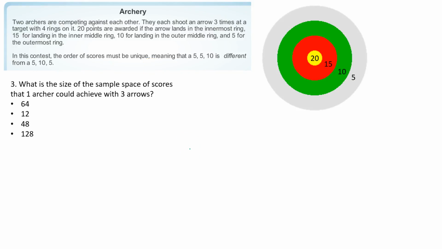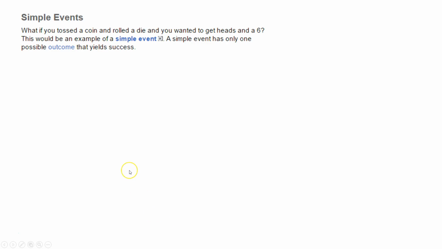What is the size of the sample space of scores that one archer could receive with 3 arrows? So if he's shooting 3 arrows, the first arrow has 4 different options times the second arrow has 4 different options times the third arrow has 4 different options. So 4 times 4 times 4 is 64.